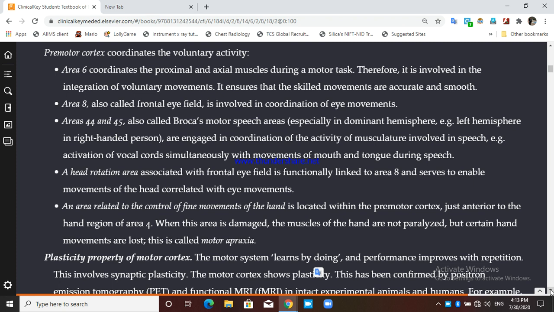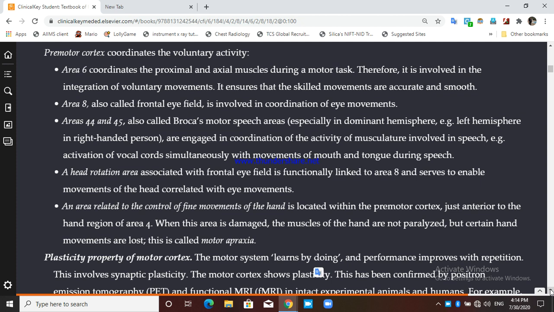When you give a speech, many facial muscles have to be coordinated: tongue, lips, facial muscles.